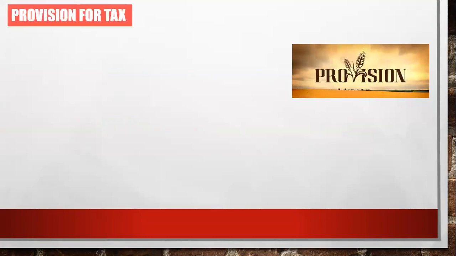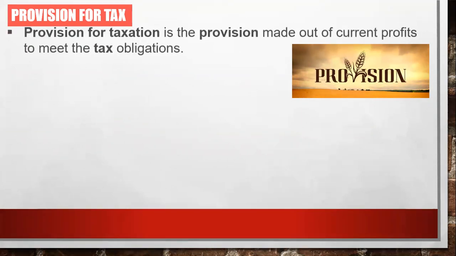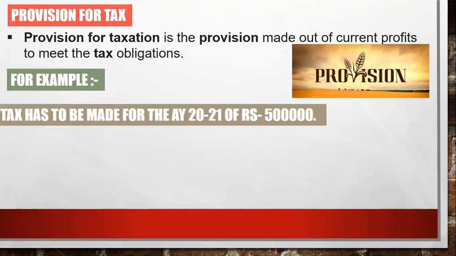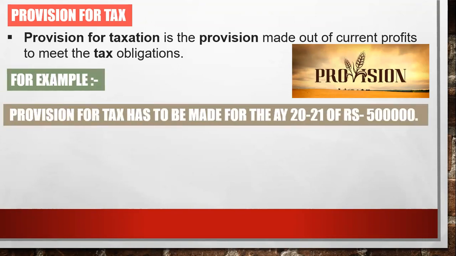As I told you, before making any payment, you have to make a provision for that. Provision for tax is made out of your current profit to pay the income tax. I have taken the example over here. Provision for tax has to be made for the assessment year 2020-21 of rupees 5 lakh. What will be the journal entry?